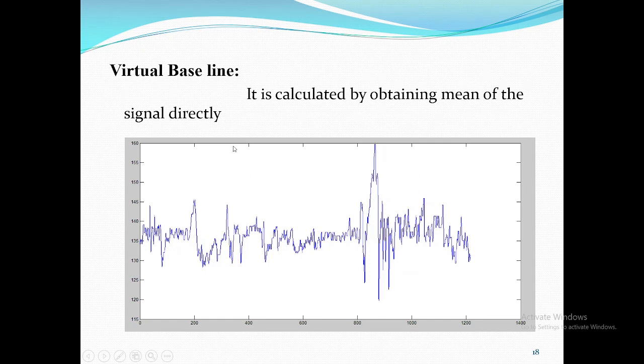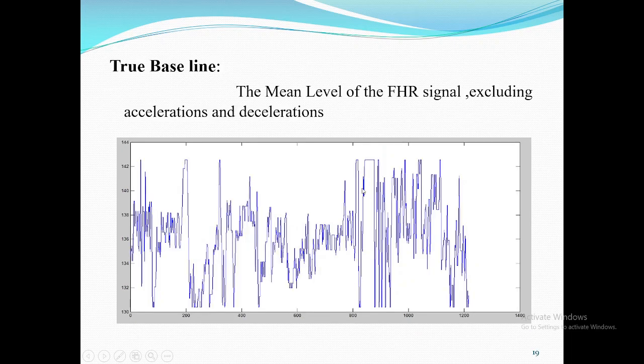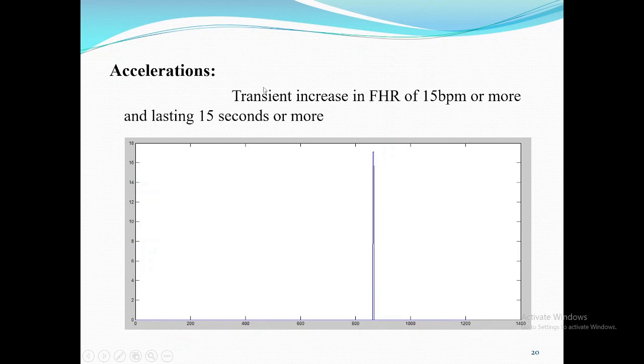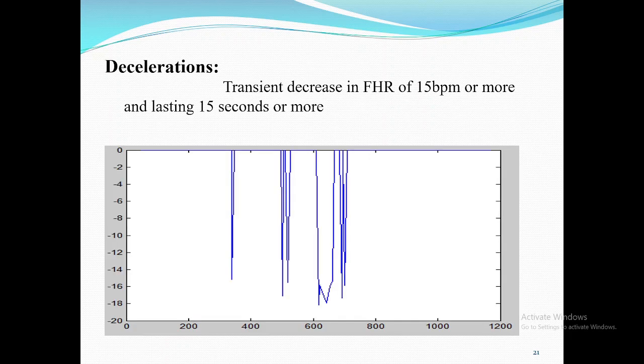These are the results of the virtual baseline calculated. It is calculated by obtaining the mean value of the FHR signal directly, and the mean level of the FHR signal excluding the accelerations and decelerations is defined as the true baseline, which gives you the baseline variability. The accelerations are transient increases in FHR of 15 beats per minute that last for 15 seconds, and similarly the decelerations are transient decreases in FHR of 15 beats per minute or more, lasting for 15 seconds.